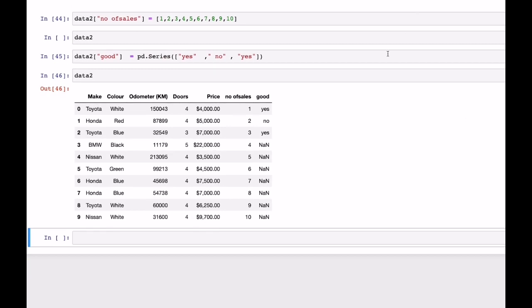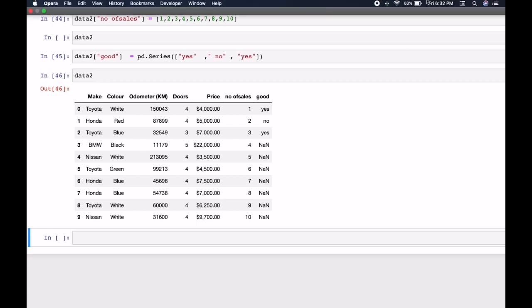And that's pretty much about pandas. In tomorrow's session, we will learn about NumPy. Okay guys, we'll take a look at that tomorrow.